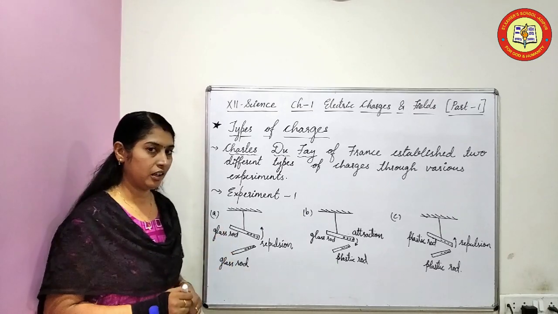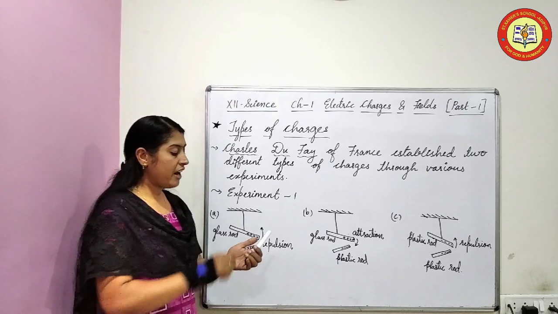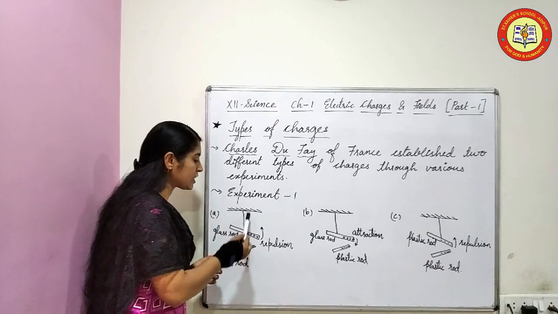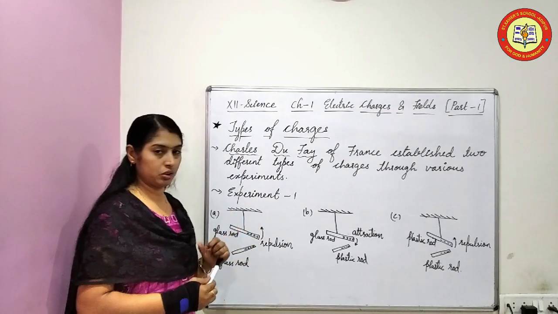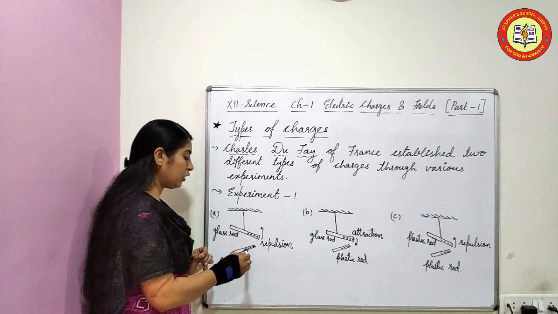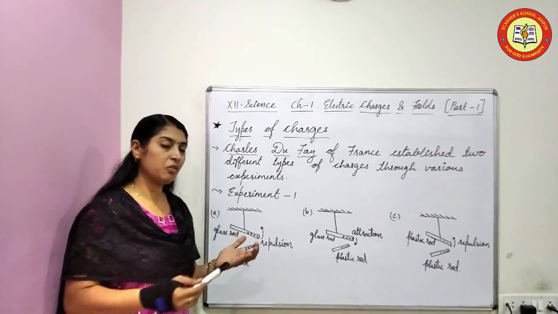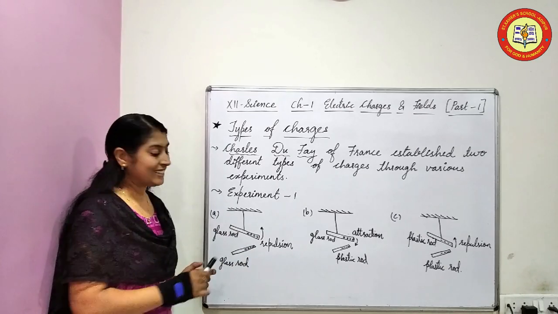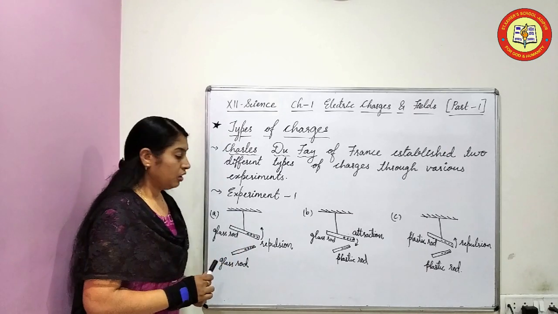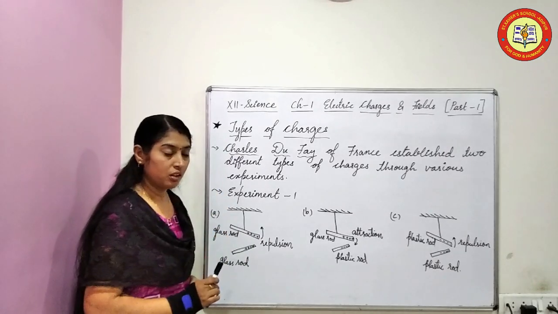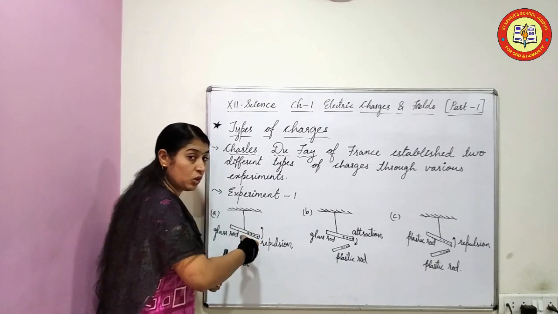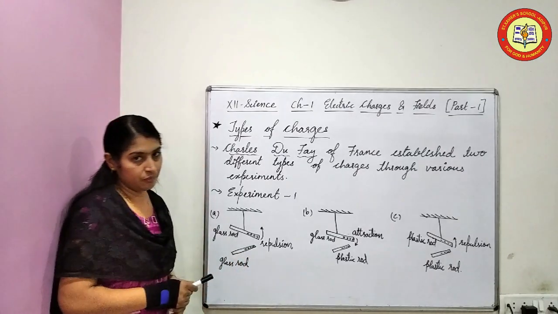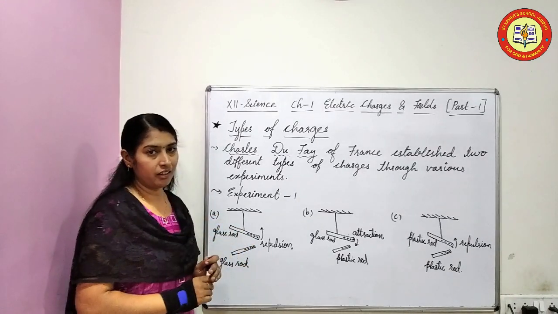First, he took a glass rod and rubbed it with silk cloth. After that, he suspended it from a rigid support. In the same way, he took another glass rod, rubbed it with silk cloth, and brought it near the suspended glass rod. He observed that the suspended glass rod repelled, moving away from the glass rod brought near to it.